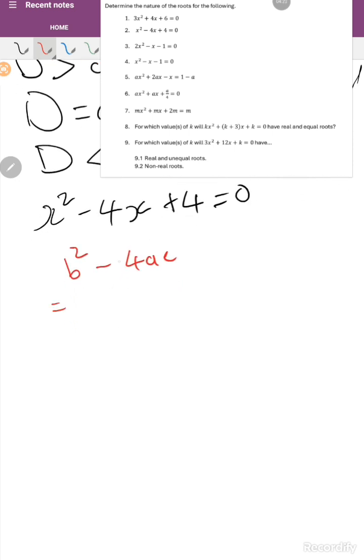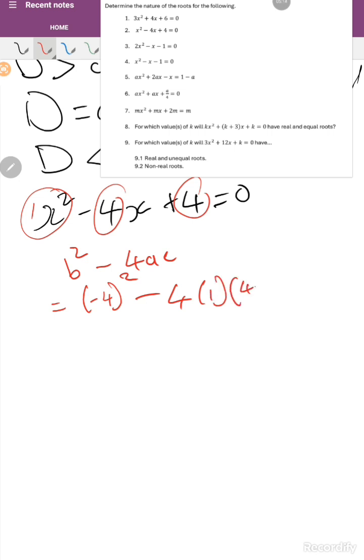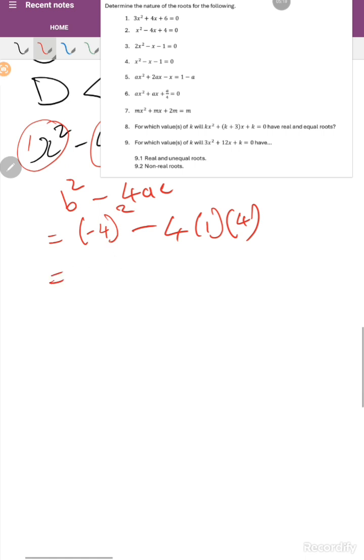Substituting everything, our a is 1, our b is negative 4, and our c is 4. So we have negative 4 squared minus 4 open brackets 1 times 4. Negative 4 squared gives 16, and 4 times 1 times 4 is 16. Therefore we have 0 here.